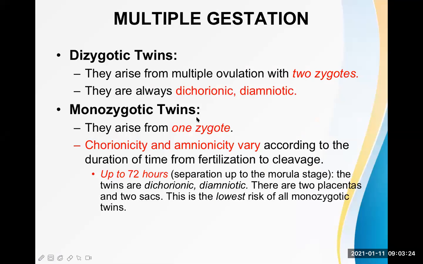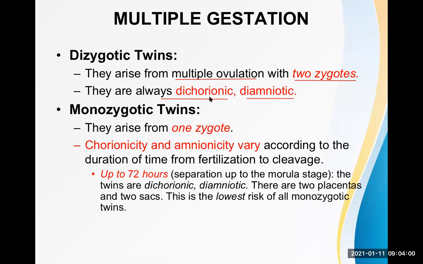Now let's move to the interesting part of this lecture. What are the characteristic features of dizygotic twin and monozygotic twin, and how are they developed? Dizygotic twins arise from multiple ovulation with two zygotes. See there, there are two ova, two sperm, and formation of two zygotes. And they are always dichorionic and diamniotic because everything is different.